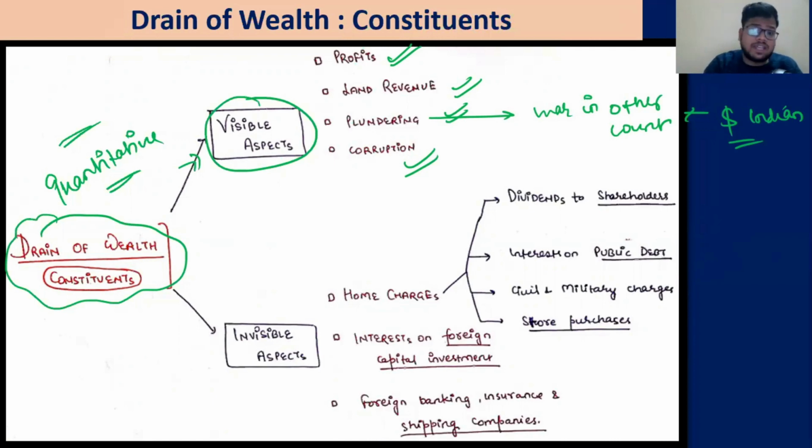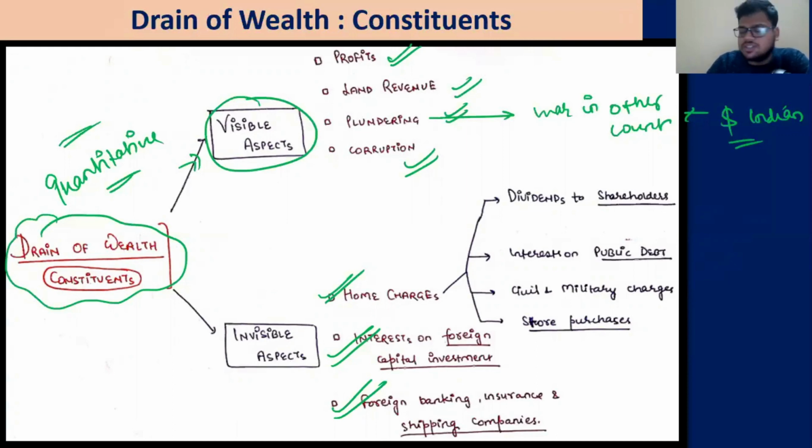Then there are some invisible aspects. First is the home charges. We'll discuss what is home charges. Interest on the foreign capital investment, foreign banking, insurance, and shipping companies. So these companies are coming, extracting money from India. For example, we have discussed the investments, how the returns will go to these people. Returns will go only and only from the Indian exchequer. Dalhousie has promised that we'll give you a 5% minimum guarantee system. But from where will that 5% come? That 5% will come from Indian money only. So the invisible aspects are home charges, interest on the foreign capital investment, foreign banking, insurance.